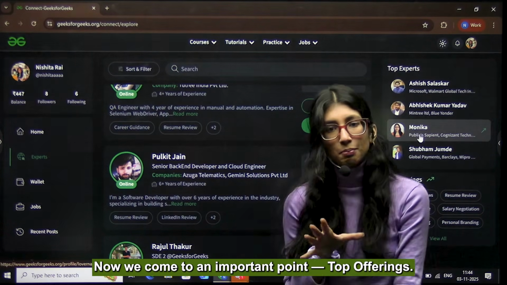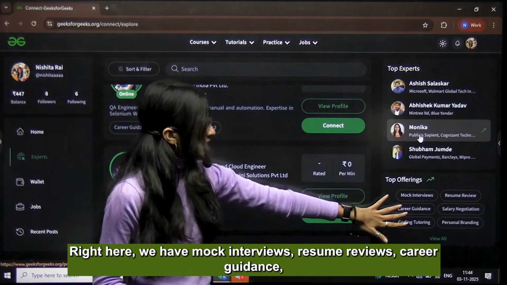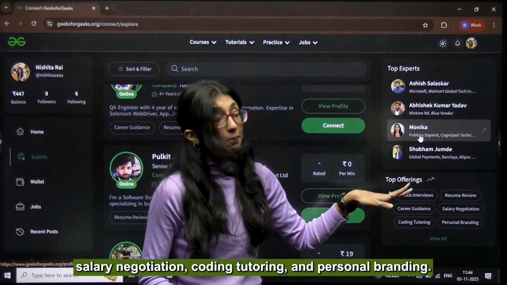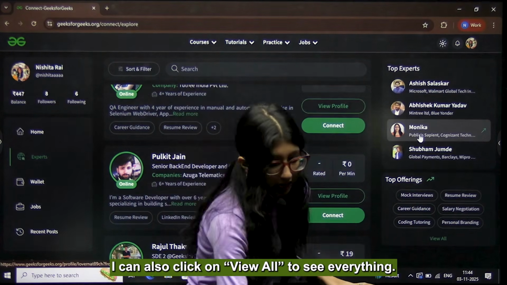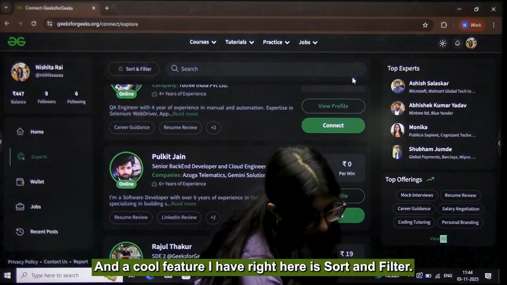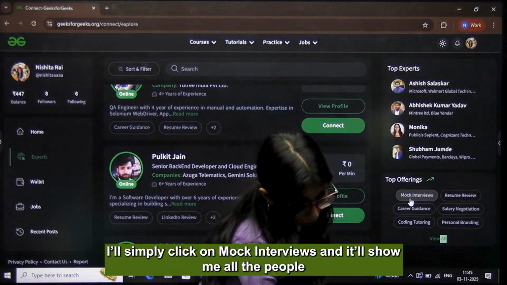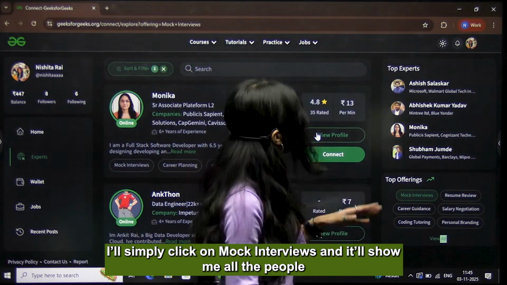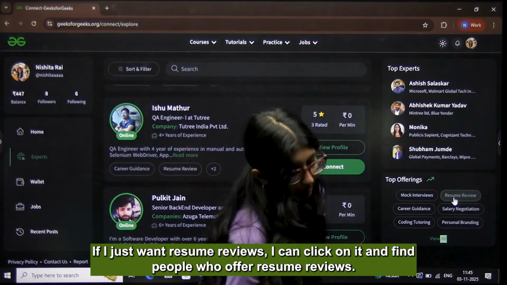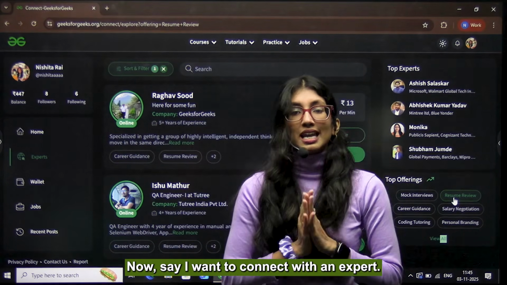Now हम आते हैं अब important point पे, which is top offerings क्या है इसकी. So if we can look right here, we have mock interviews, resume review, career guidance, salary negotiation, coding, tutoring, personal branding, and this is just some of it. I can also go on view all, I can see all of it. A cool feature that I have right here is sort and filters. Say what I want is mock interviews. I'll just simply click on mock interviews, and it's going to show me all the people out there who are offering mock interviews. If I just want resume review, I can click on it and I can find people who are offering resume review.